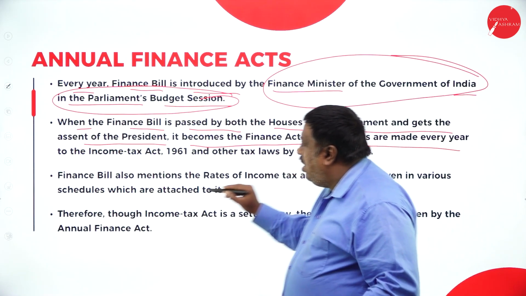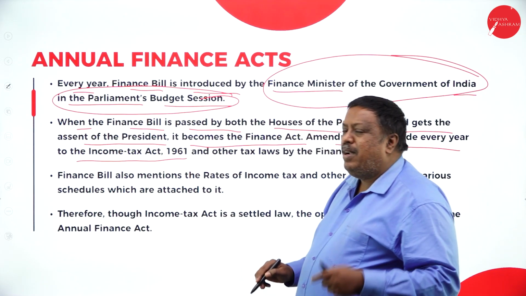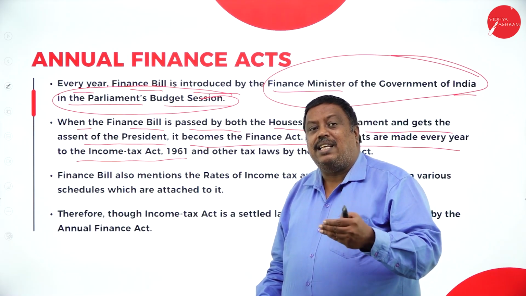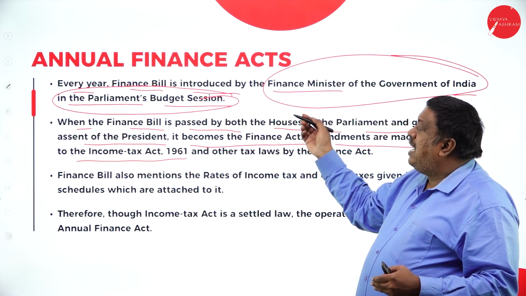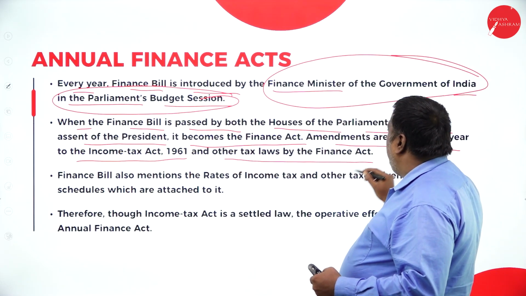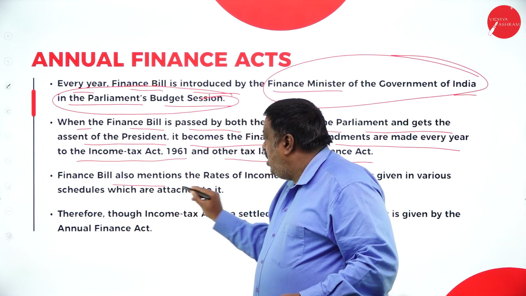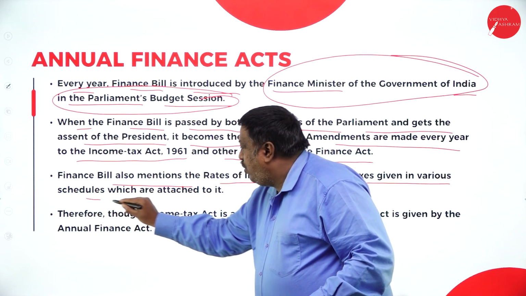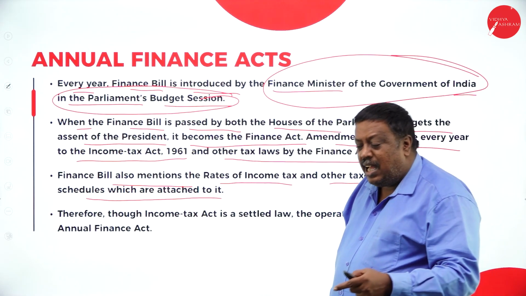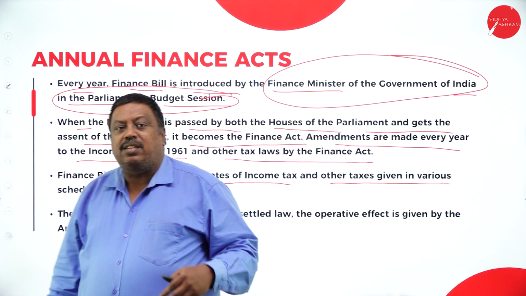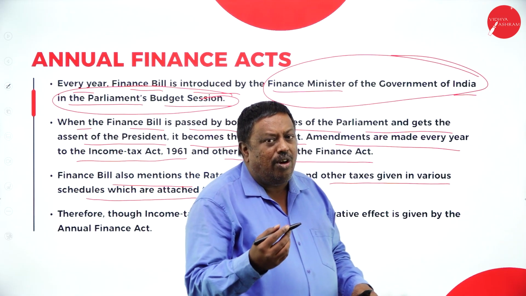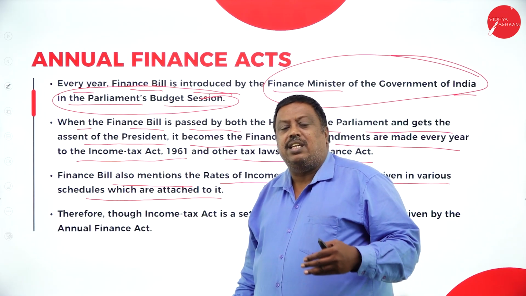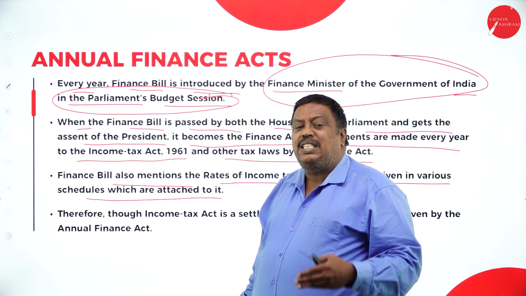Amendments are made every year to the Income Tax Act. Amendment means addition or deletion, the changes required for the Income Tax Act, and these will be made in the Finance Bill and other tax laws by the Finance Act. The Finance Bill also mentions the rates of income tax and other taxes given in various schedules which are attached to it. They are saying that every year the income tax rates will be changed based on the situations and other concepts required as per the society. So every year the rate of tax will be changed.